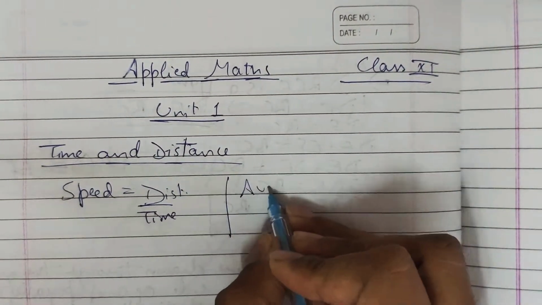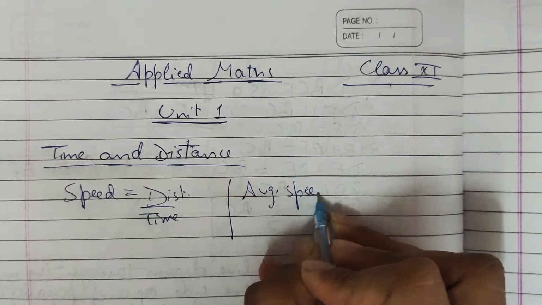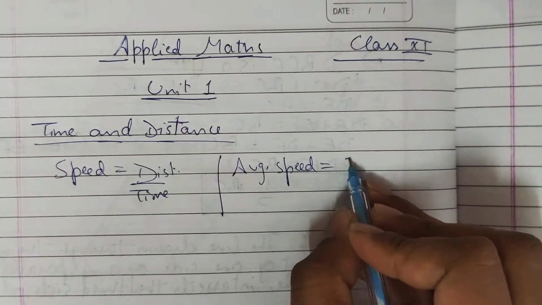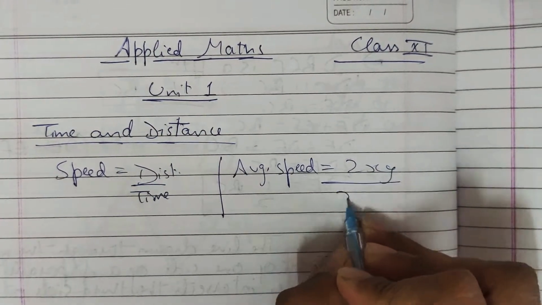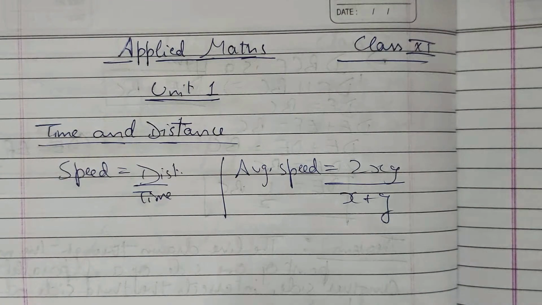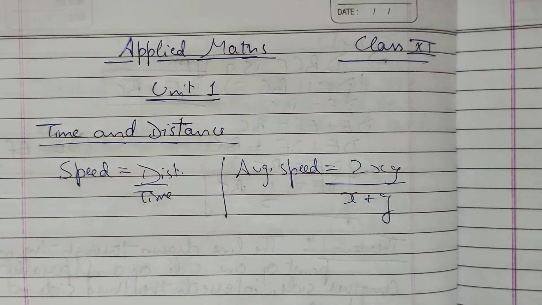And average speed, this we also did in 9th standard. The average speed is 2xy upon x plus y, right? This is the formula for average speed. So let's start with the exercise.